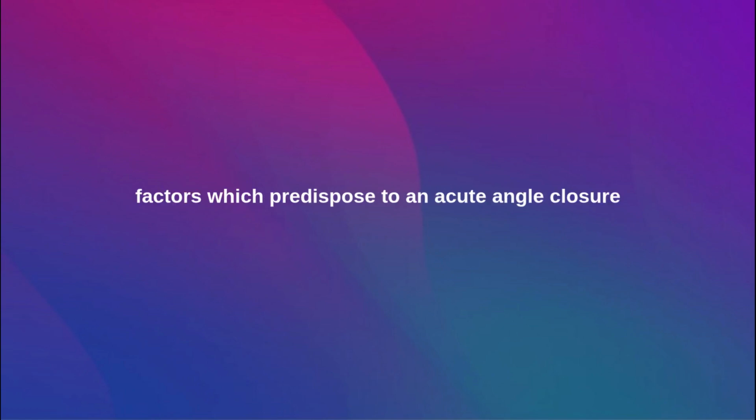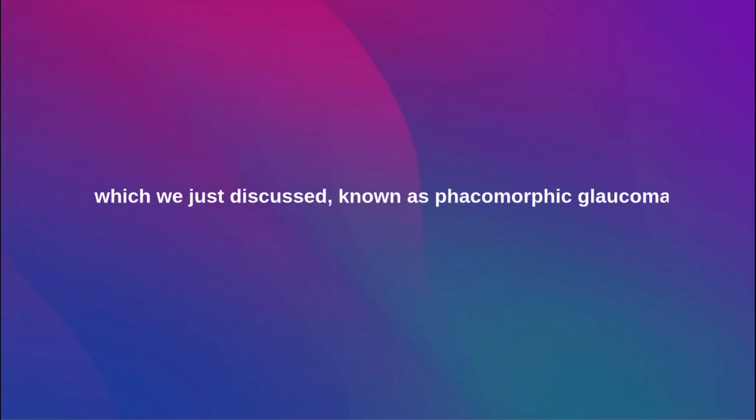Now, factors which predispose to acute angle closure glaucoma are a hypermetropic patient. If there is pupillary dilatation, like when mydriatic drops are used in a patient, it will precipitate acute angle closure glaucoma. Lens growth associated with age, which we just discussed, is known as phacomorphic glaucoma. And there are certain drugs which can precipitate acute glaucoma. Those include anticholinergics and tricyclic antidepressants.